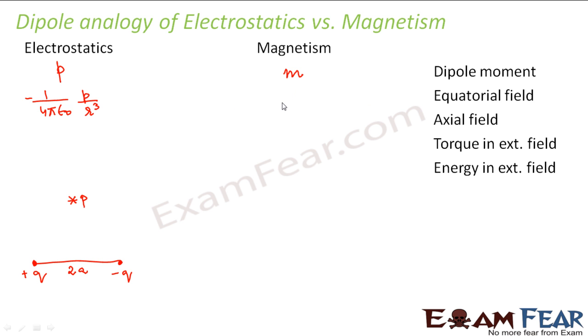For a magnetic dipole, the equatorial field is minus mu naught by 4 pi into M by r cube.